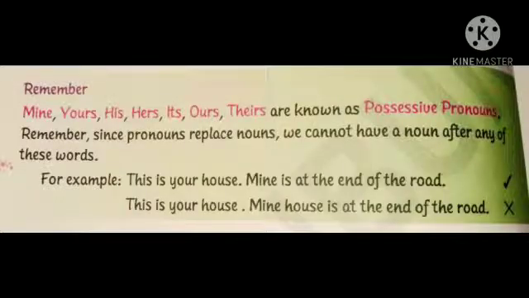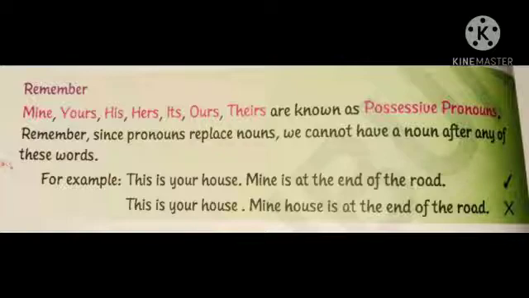Remember, mine, yours, his, hers, its, ours, theirs are known as possessive pronouns. Since pronouns replace nouns, we cannot have a noun after any of these words. Possessive pronouns mean ownership. The thing belongs to me.